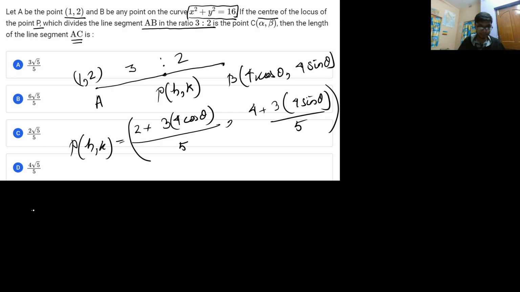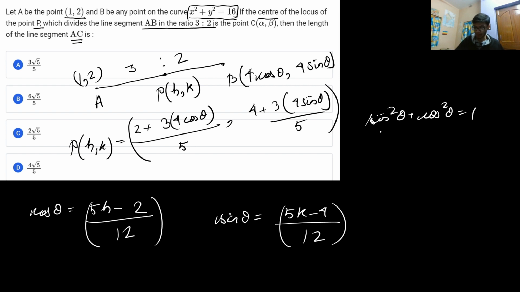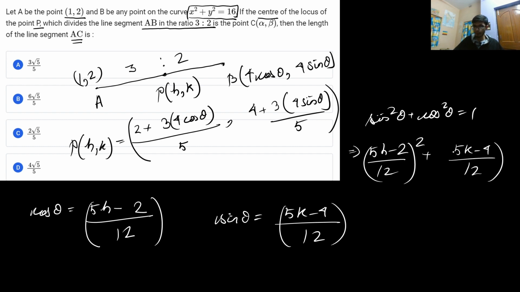All right, so from here you can write cos theta as equal to 5h minus 2 divided by 12. This is the value of cos theta, and similarly sin theta will be equal to 5k minus 4 by 12. Now I can square both the terms. I can square sin square theta plus cos square theta is equal to 1, and if I do so, I will get (5h minus 2 by 12) whole square plus (5k minus 4 by 12) whole square is equal to 1. So this is the equation of a circle.